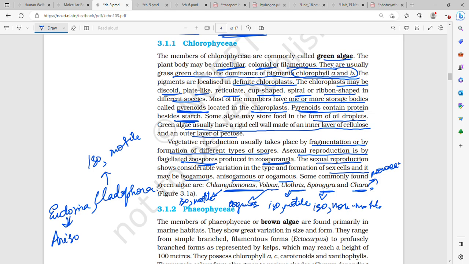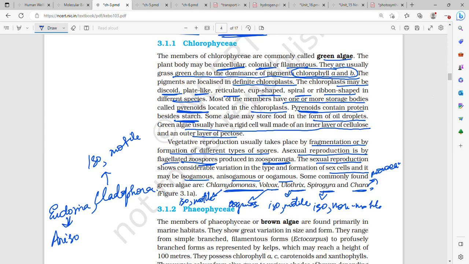Green algae have a very rigid cell wall. The inner layer of the cell wall is made up of cellulose and the outer layer is made up of pectose. Vegetative reproduction generally takes place by fragmentation or by formation of different types of spores. Asexual reproduction takes place by the formation of zoospores, which are produced in zoosporangia, and zoospores are motile, that is, flagellated.